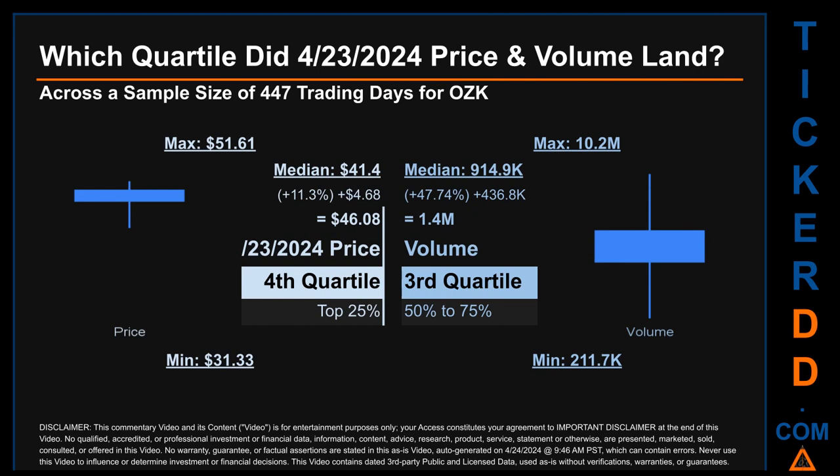Descriptively, OZK has a median price of $41.40. Therefore, April 23, 2024 price was higher from that middle marker by 11.3%. The day's volume of 1.4 million was more than the median by 47.74%.